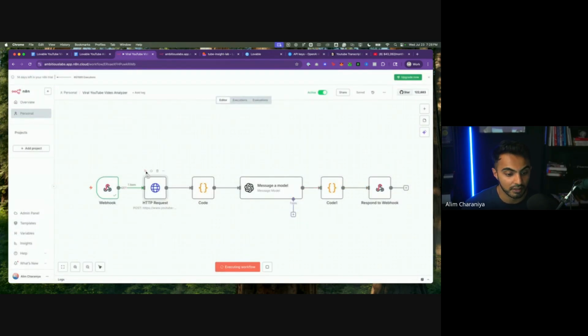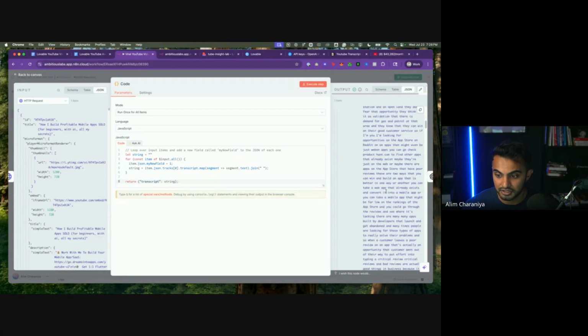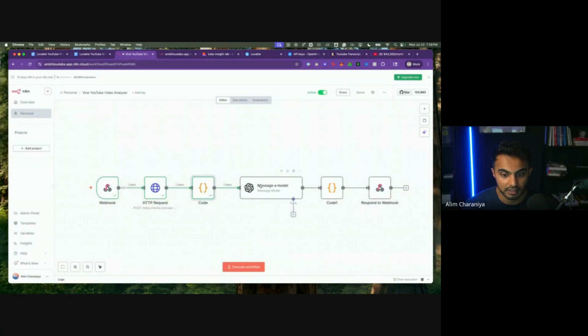So I'm going to hit play on this node, and this actually gets the transcript from a transcript API. This code block actually takes the transcript and outputs it into a beautiful paragraph like this, as you can see. So this is a whole beautiful paragraph of the video transcript. Then I'm going to send the transcript to an OpenAI model. Okay, I wrote a prompt that essentially is doing the same thing as ChatGPT. It takes in the entire transcript and it's going to output me an analysis of that video.